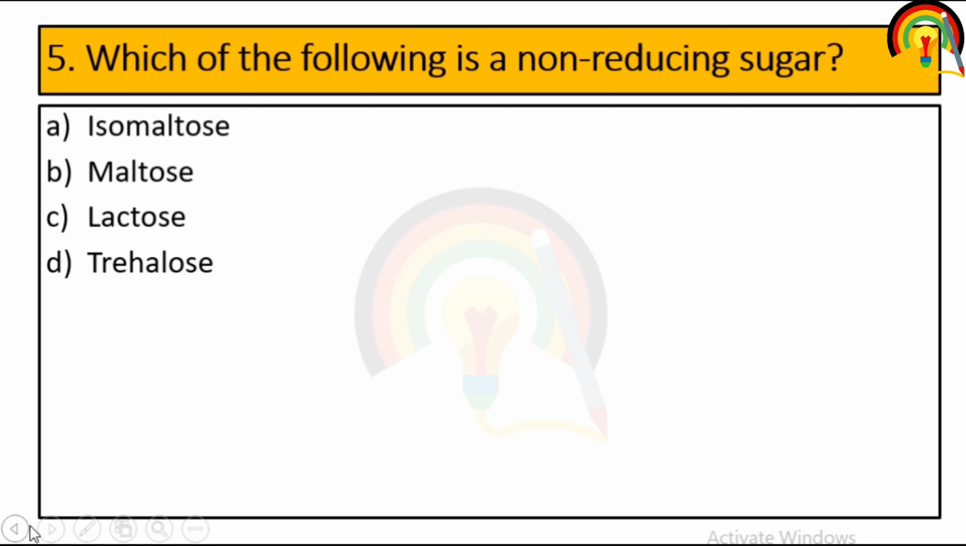Next question is, which of the following is a non-reducing sugar? So what is non-reducing sugar? When we discuss reducing sugar, in case of reducing sugar, there is a presence of free form of aldehyde and ketone group. But in case of non-reducing sugar, free aldehyde and ketone group is absent. So which of the following is a non-reducing sugar? That is trehalose.